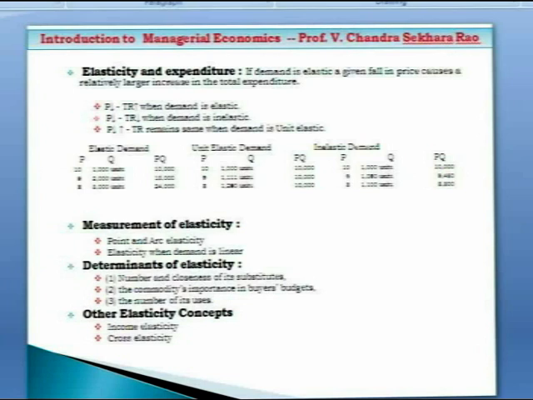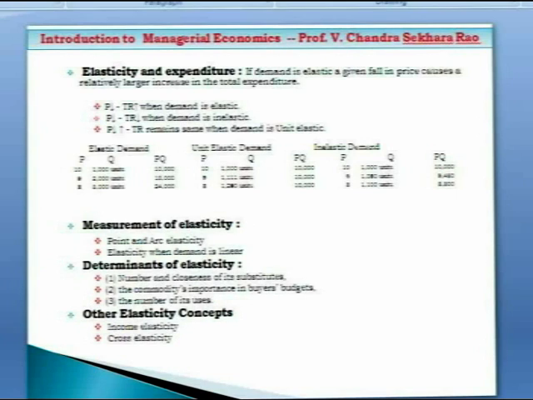So what is the relation between elasticity and expenditure? This is also very important to a manager. For example, when demand is elastic, here you can see the table. When demand is elastic, a reduction in price brings more revenue to the seller.